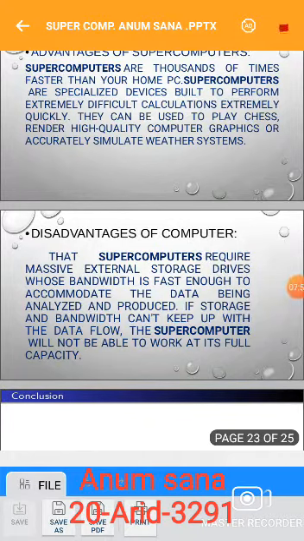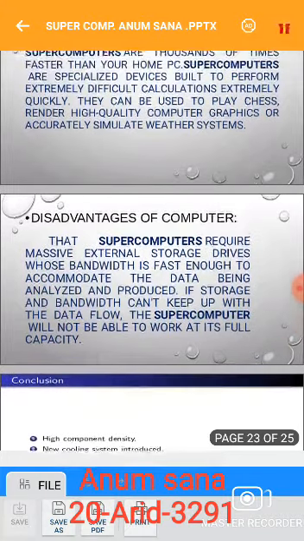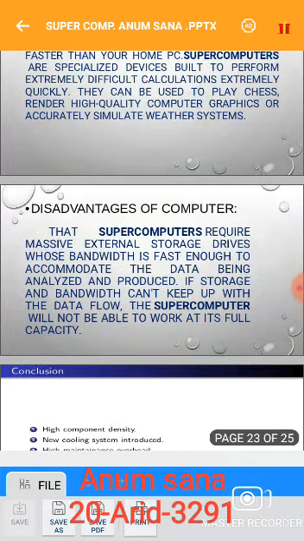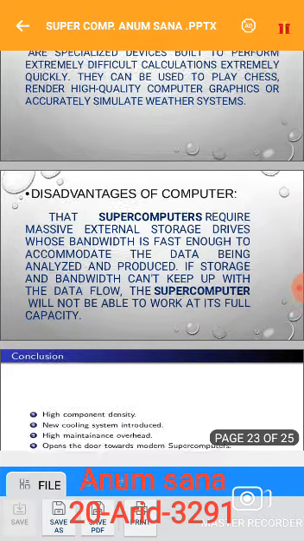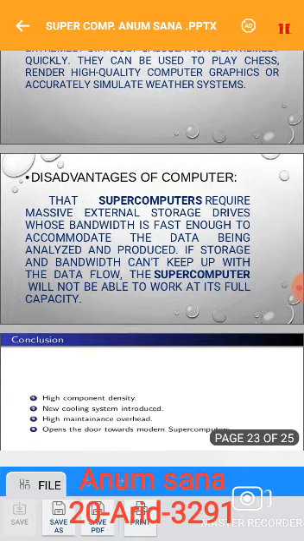So our discussion topic is completed. That was related to supercomputers. In this topic, we discussed the definition of supercomputers, history of supercomputers, examples of supercomputers, and parts of supercomputers. After that, we discussed the types, that was general purpose supercomputers and special purpose supercomputers. And then we discussed uses of general purpose supercomputers and uses of special purpose supercomputers separately. And then we discussed the processing speed of supercomputers.